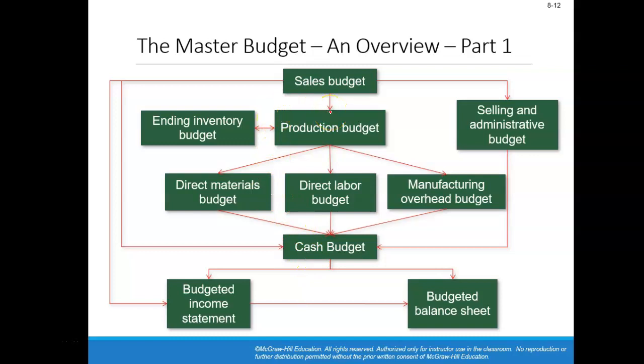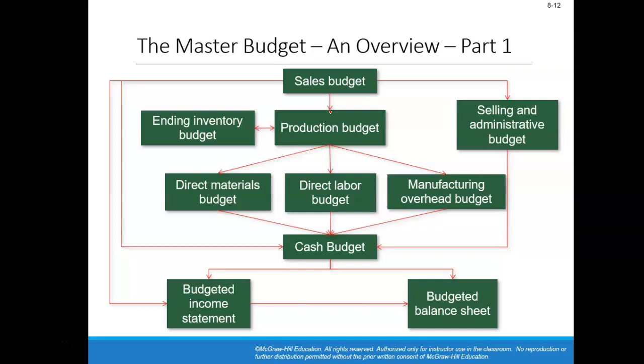We begin with our sales budget. We focus on how many units we expect to sell for the budget period. If it is a fiscal year, how many units do we expect to sell within this year? Maybe we expect to sell a total of 100,000 units.